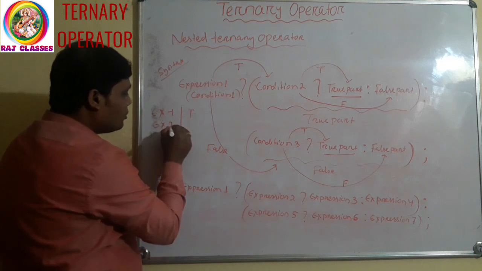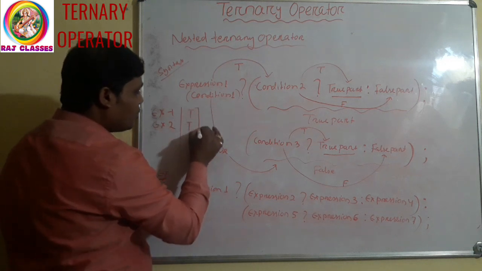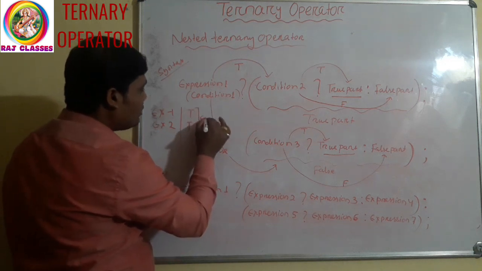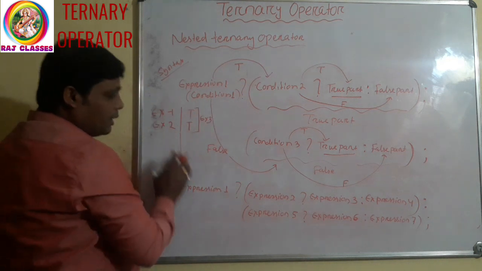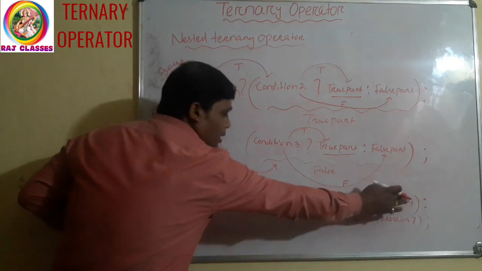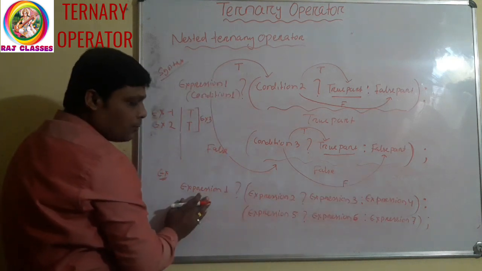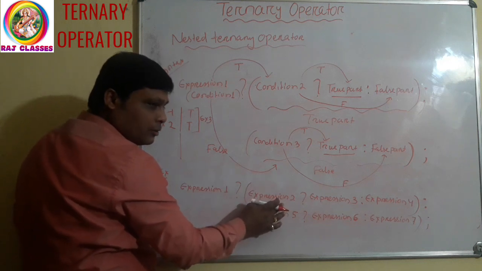And if expression 2 is true, then it will execute what? Expression 3. Clear? If expression 1 is true, it will go to this part. This is the true part for this expression. So it will again check and execute expression 2.